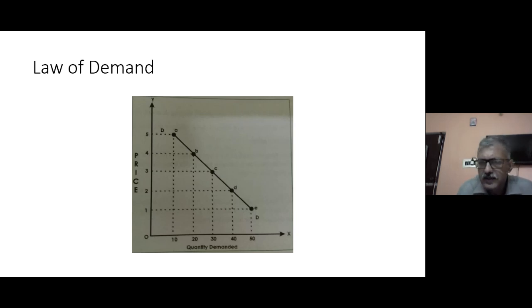In this case, we divide the lower segment by the upper segment value. This is the lower segment, around 10. This is the upper segment, around 10. So we divide 10 by 10, then it comes to 1, unitary elastic.